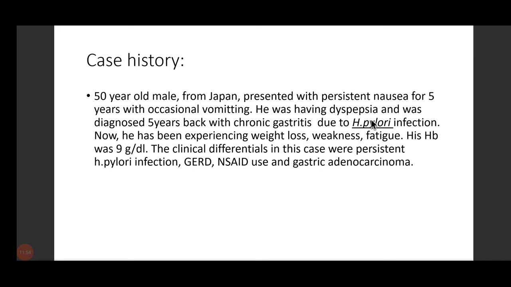Next, the most important term is the patient has been experiencing occasional vomiting since 5 years. Now you know we have two types of vomiting, projectile and non-projectile. Projectile means when a high amount of pressure is developed in your tract, it comes out, goes to a distance and falls over there. And non-projectile is it just comes out of your mouth and spreads all over your clothes.